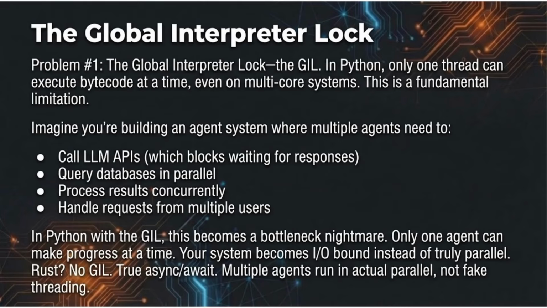Only one agent can make progress at a time. Your system becomes I/O bound instead of truly parallel. Rust: no GIL, true async/await, multiple agents run in actual parallel, not fake threading.